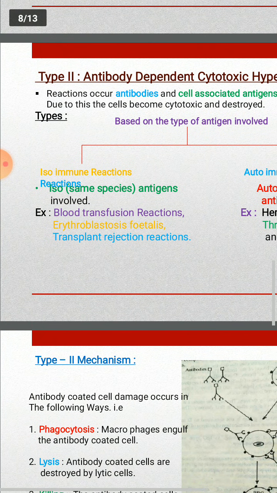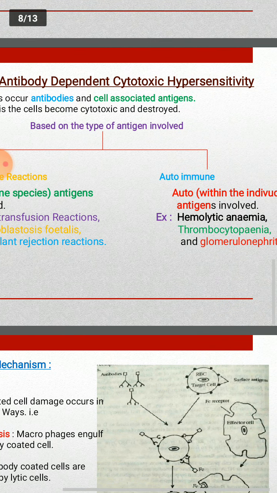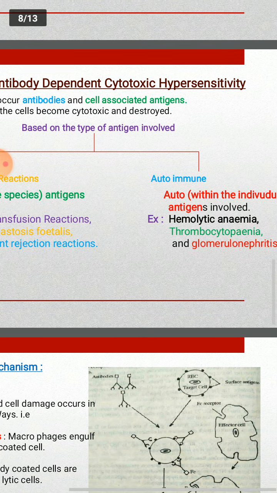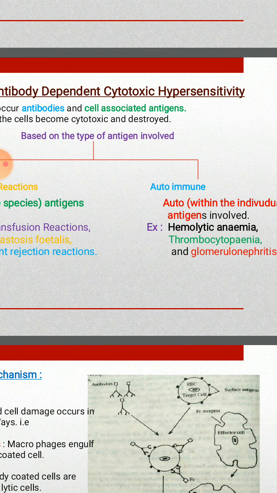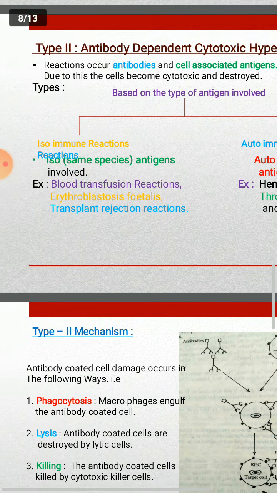Isoimmune reaction examples are blood transfusion reactions, erythroblastosis fetalis, and transplant antigen reactions. Hemolytic anemia, thrombocytopenia, and glomerulonephritis are autoimmune reactions. These occur within the individual.